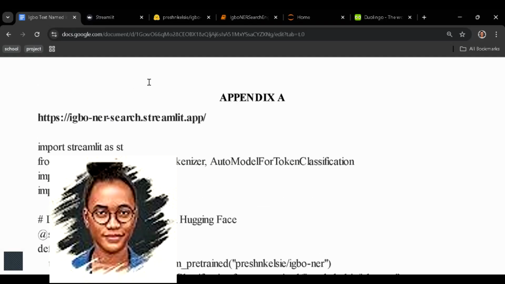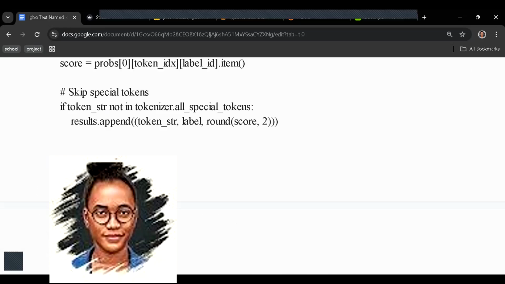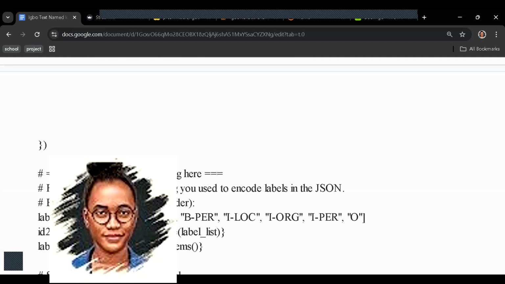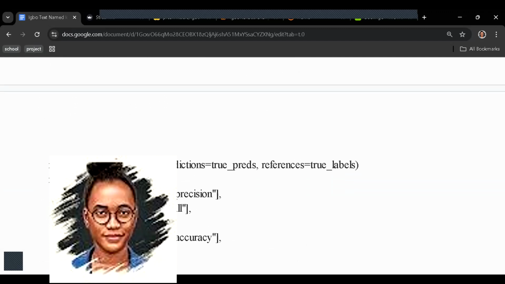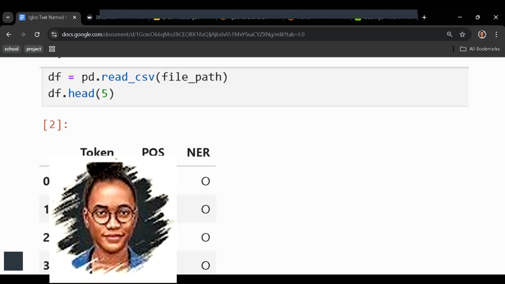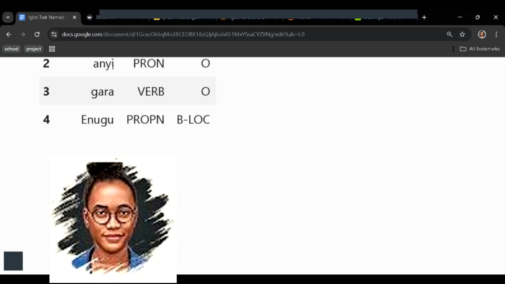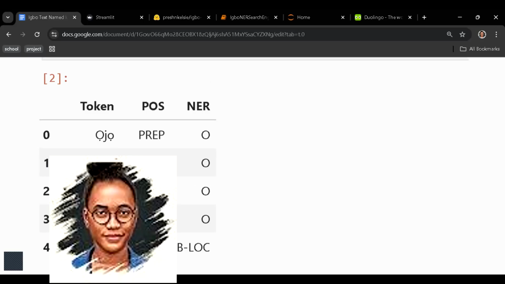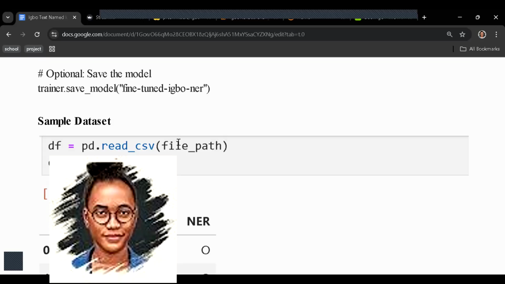So this is an appendix. I added snippets of the code for the app, and also snippets of the code for the training of the model. I also sent you guys the GitHub repository. You see the full app, the code for the app. There's also a snippet of the dataset.